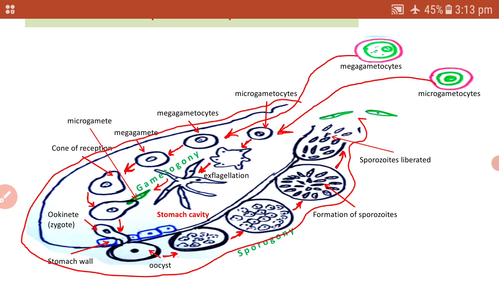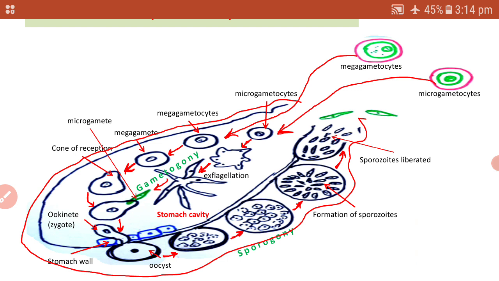According to one estimation, the salivary gland of a single infected mosquito may contain as many as 2 lakh sporozoites. Whenever such a mosquito bites a healthy person, thousands of sporozoites are injected into his blood along with the saliva, and they can now start the asexual life cycle in the body of the human being.